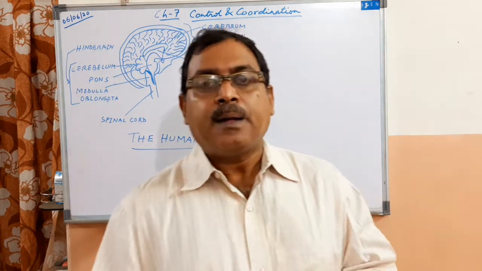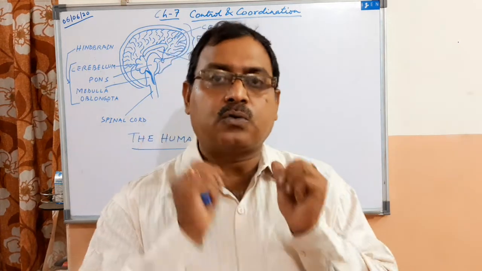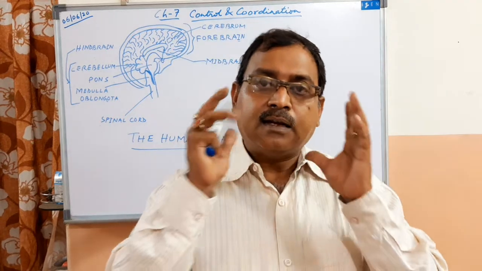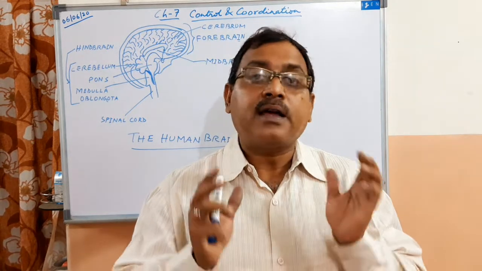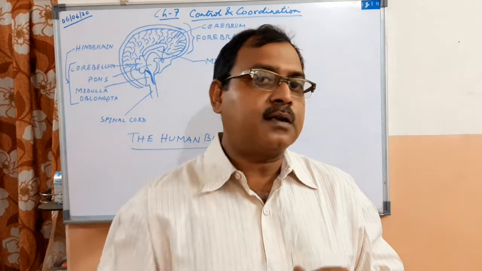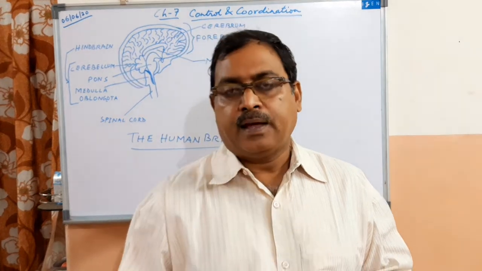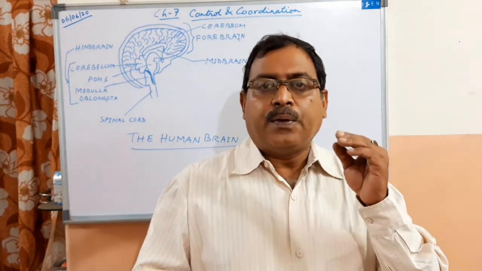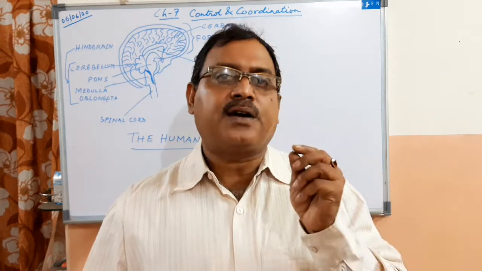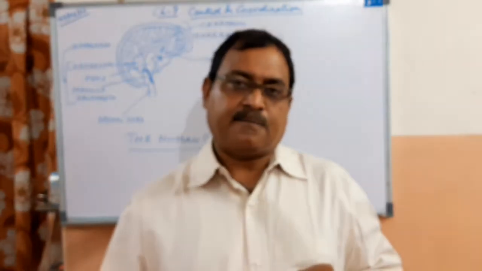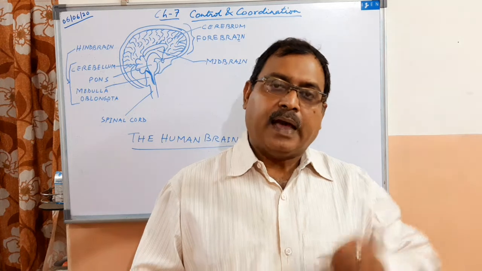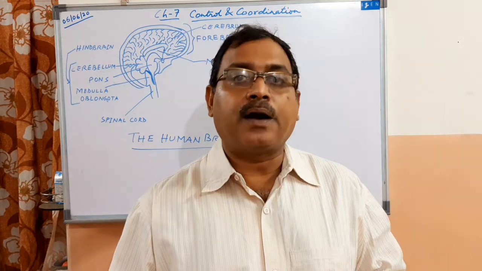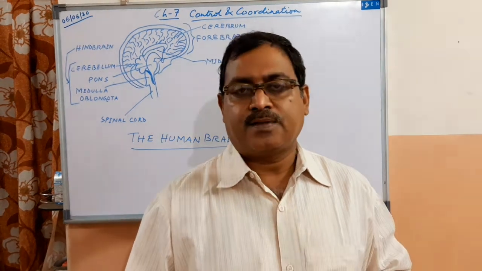That is why the brain is enclosed inside the brain box or cranium, which is present in the skull. Now, the brain is covered by membranes. Clear? And these membranes are called meninges.